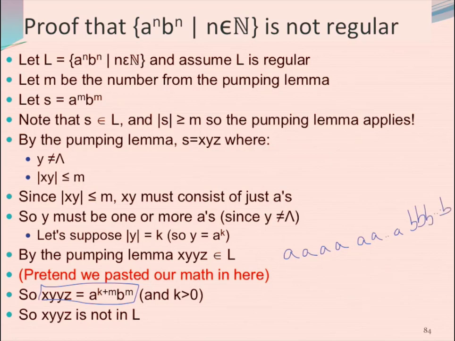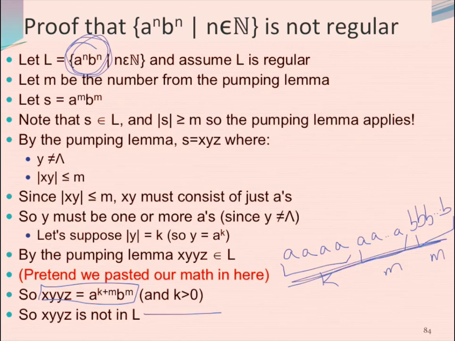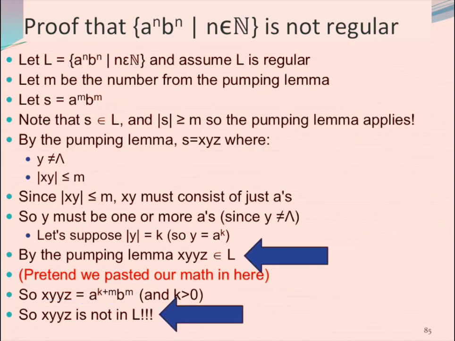But how many A's? Well, first there's k of them, and then there's another m, but there's only m B's. But my language says I have to have the same number, and my string doesn't have the same number. So my string is not in this language. But wait, the pumping lemma tells me my string has to be in this language, but it's not. We have a contradiction.